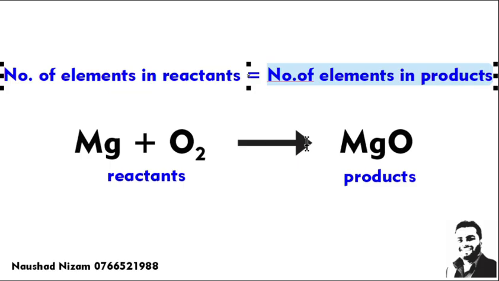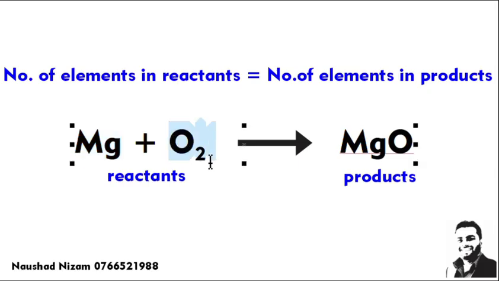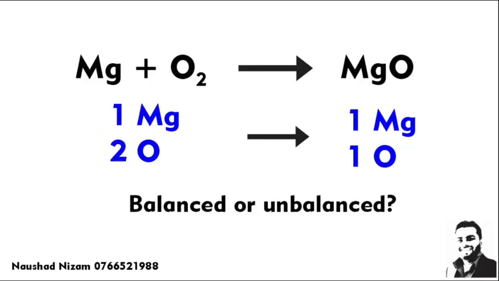So here you have one magnesium and two oxygens. O2 means O and O, two oxygens. Altogether you have three atoms here. On the product side, only two atoms are formed. So is it balanced or unbalanced? It is unbalanced.